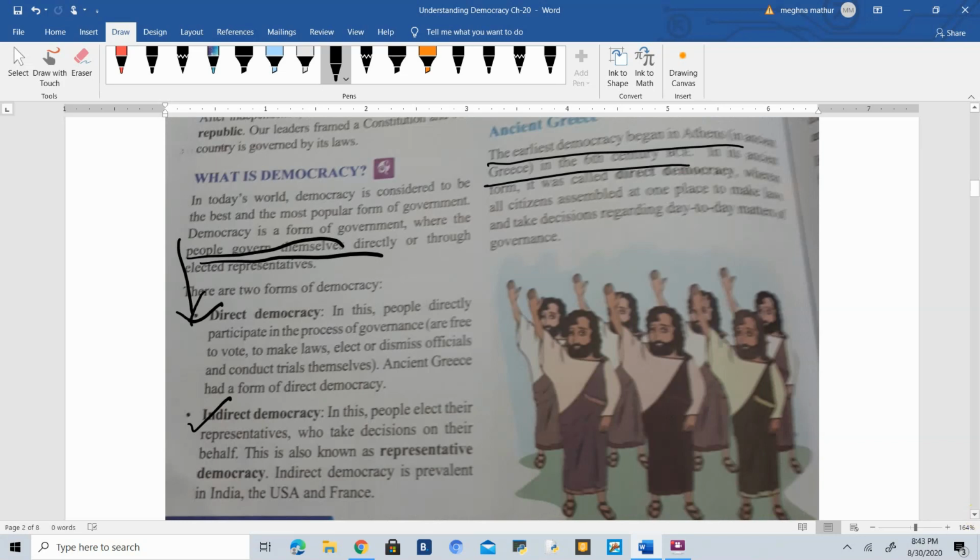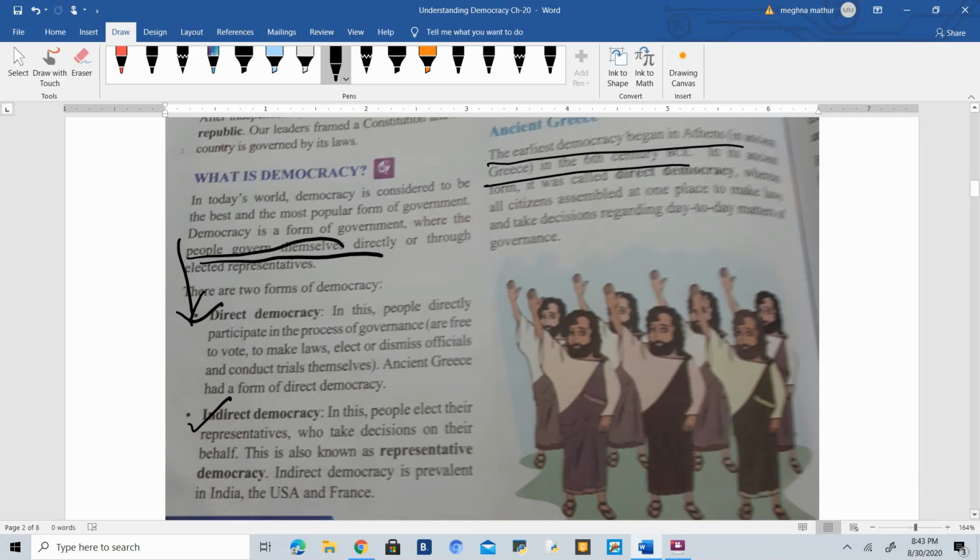As in ancient times it used to happen in Greece, which you are going to read later on, people used to collect at one place and then take day-to-day decisions. So we can say that people were actually directly taking decisions for their country. So this form of government is called direct democracy. Okay. Indirect democracy is one which is present in India and which is being followed in many countries also, because direct democracy is not practical.